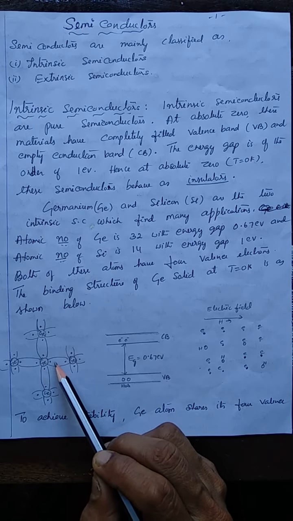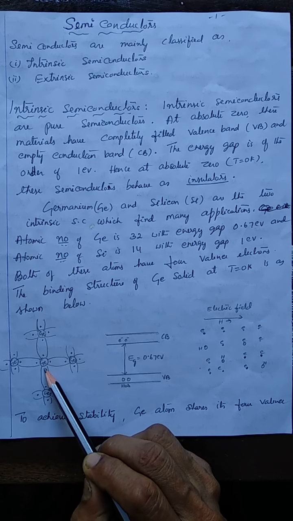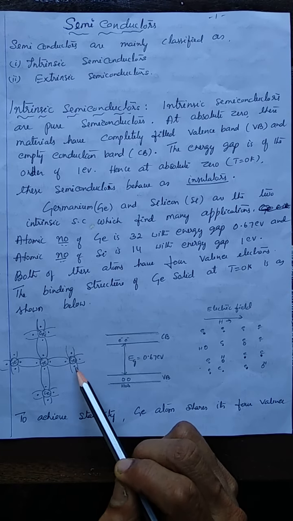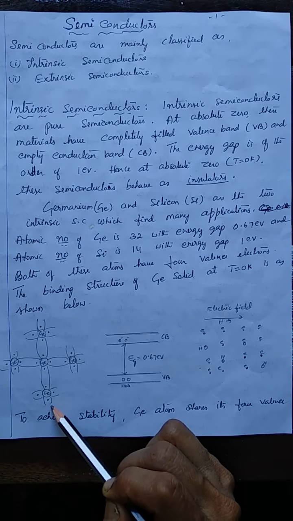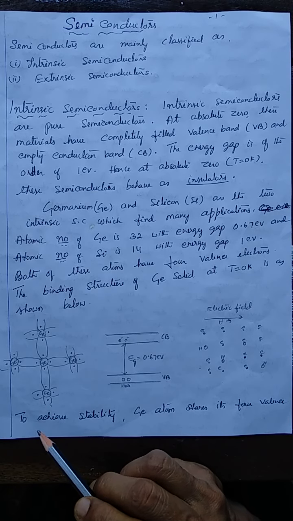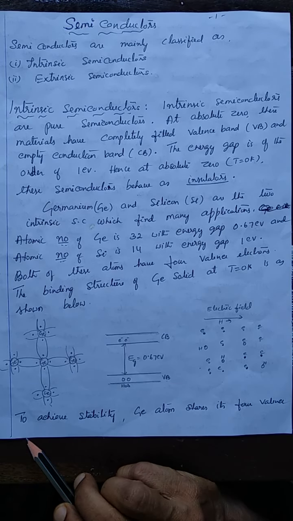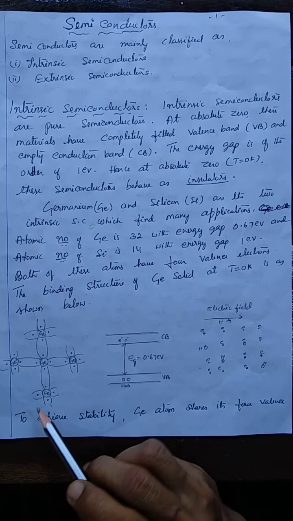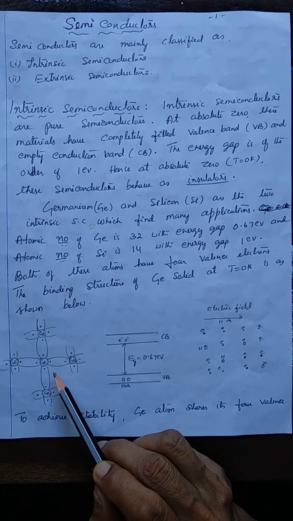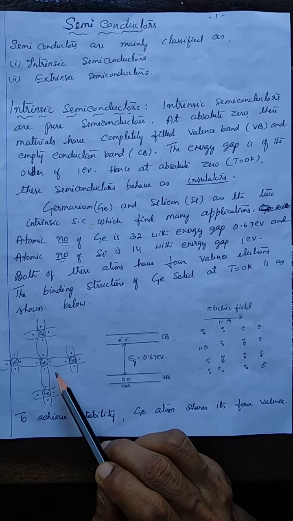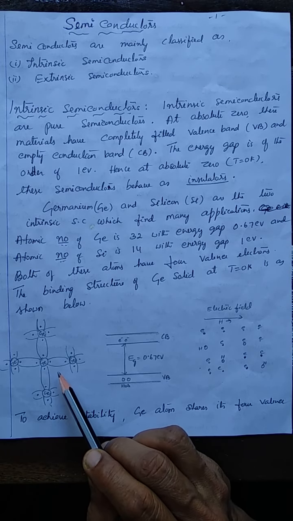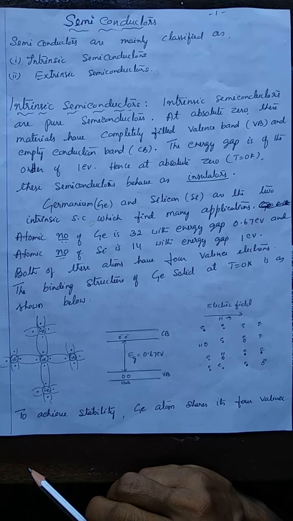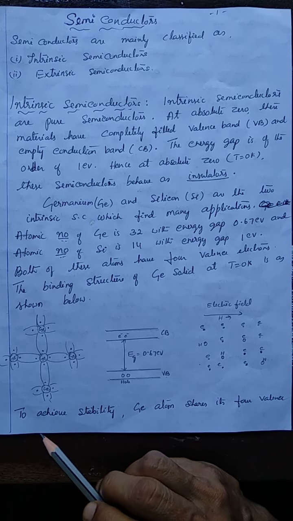The 4 valence electrons of a germanium atom form covalent bonds with the valence electrons of the neighboring atoms, and they bind together at T equal to 0. So at absolute zero, no valence electron is found free. So the conductivity is 0. So this intrinsic semiconductor, here germanium, behaves like an insulator at absolute zero.